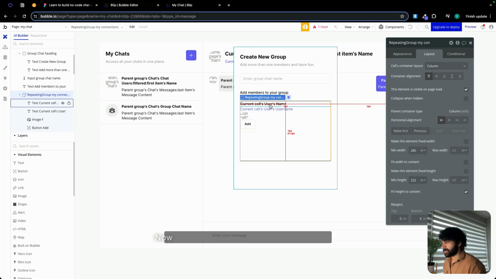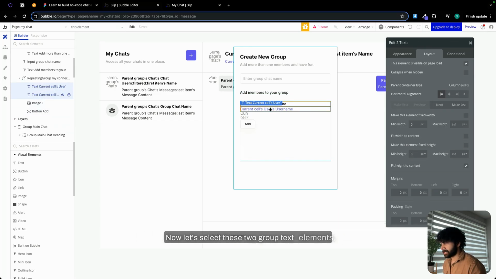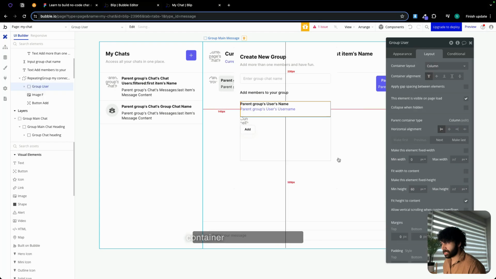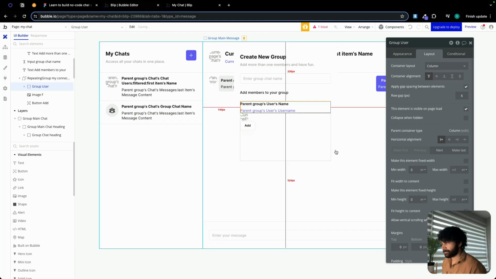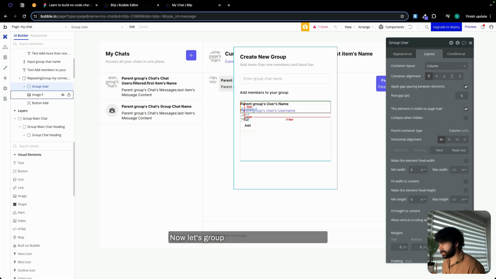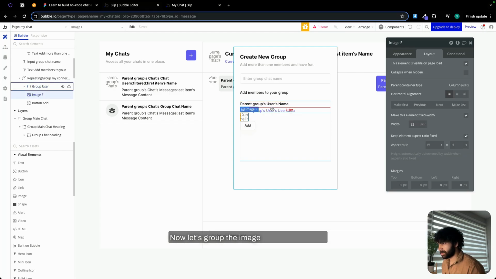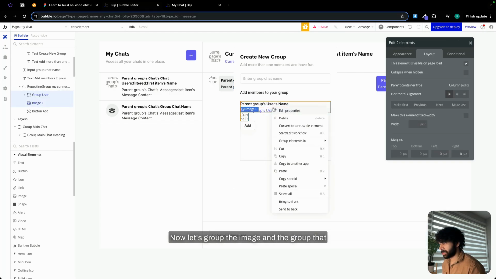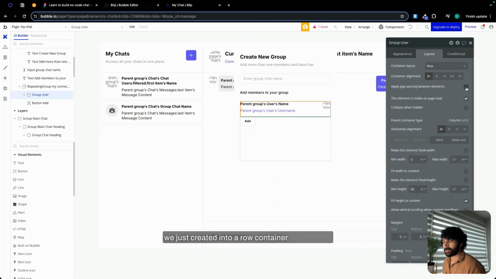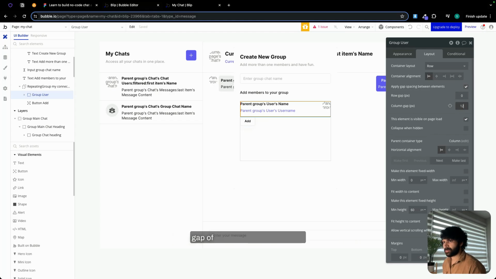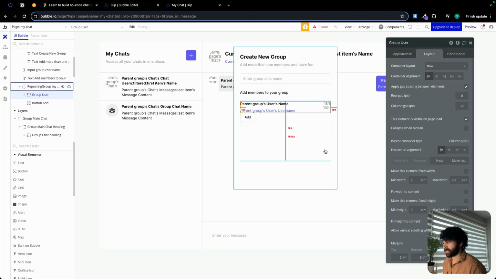Looks good. Now let's select these two group text elements, right click, group them into a column container with a row gap of 6, min height 0. Now let's group the image and the group that we just created into a row container with a column gap of 12, min height of 0.